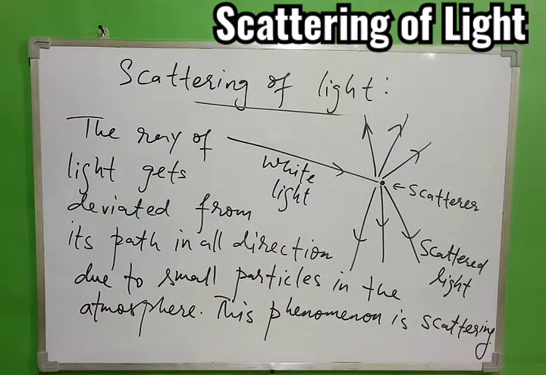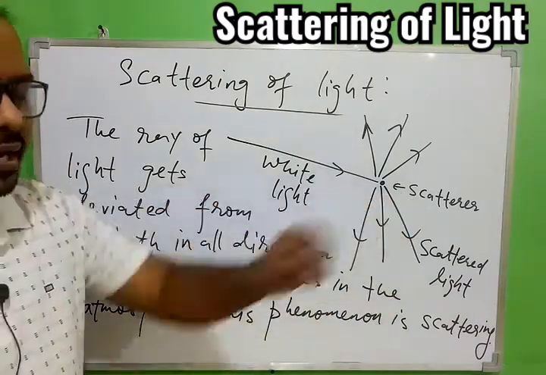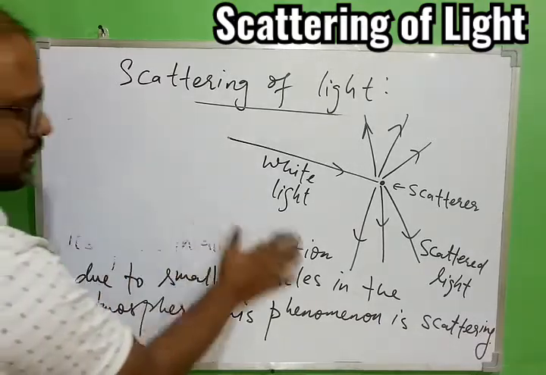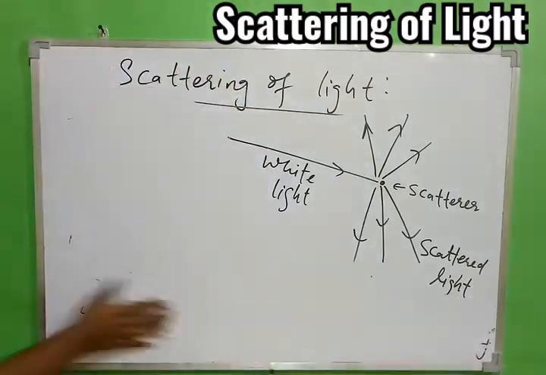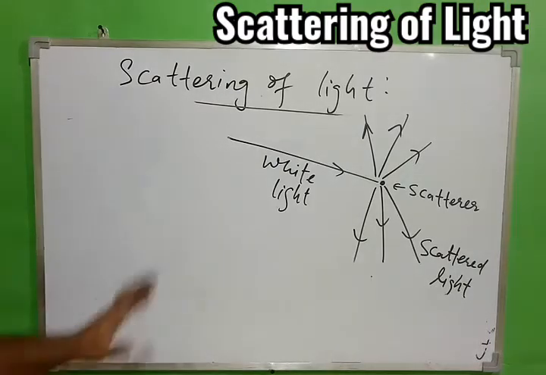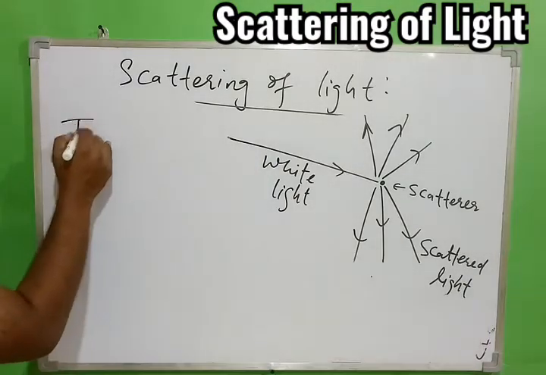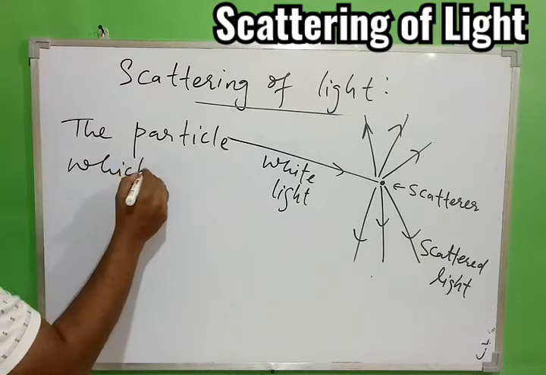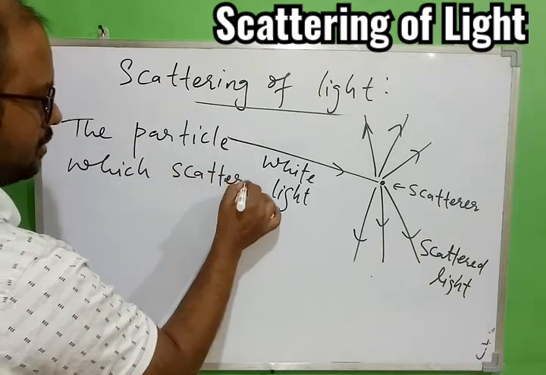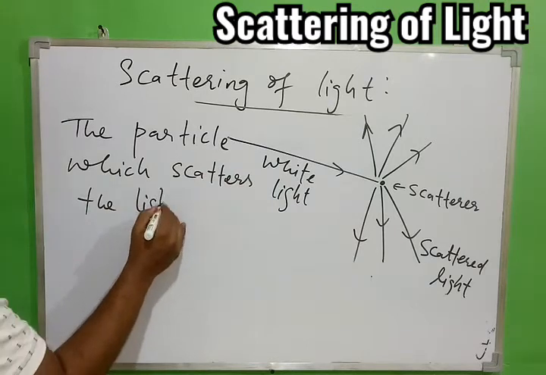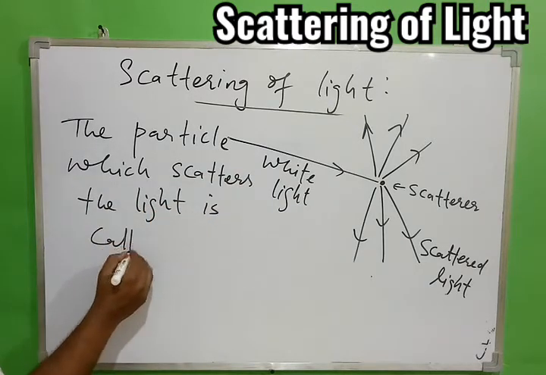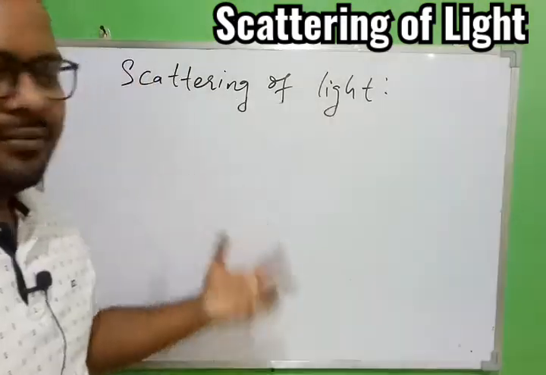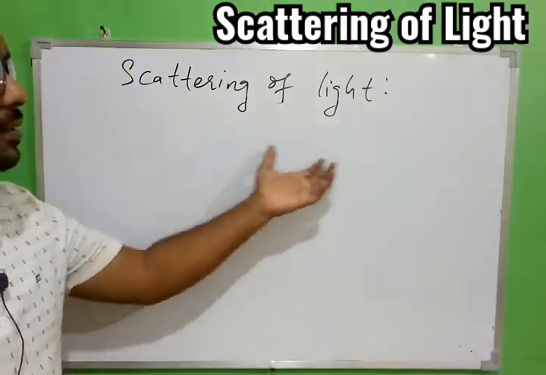So this is the first thing we need to understand. So overall we can say scattered light, and the particle is called scatterer. I'm writing this also here so that you can have an understanding of this. And then we'll try to discuss two different theories, which will help us to understand the concept, why and all. Okay, so the particle which scatters the light is called scatterer.